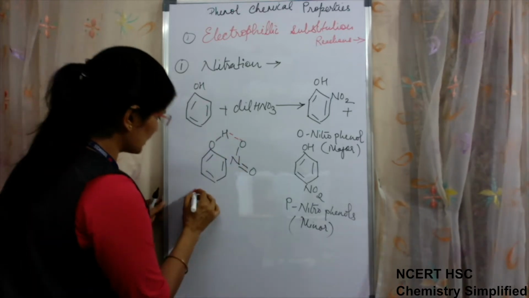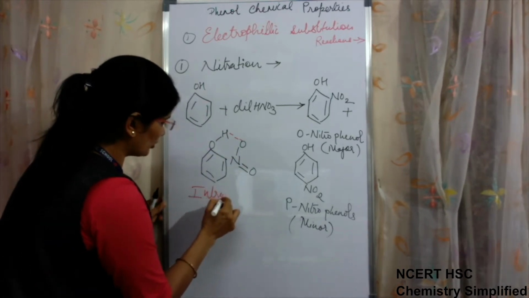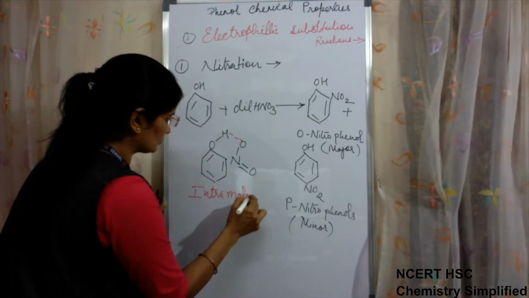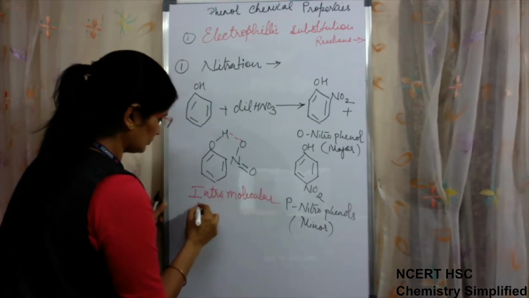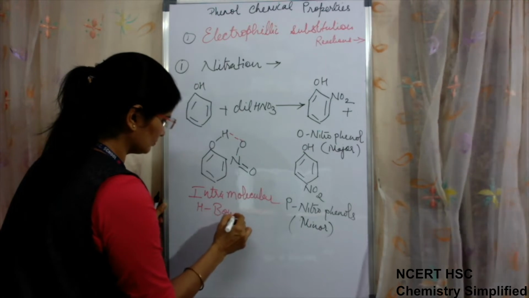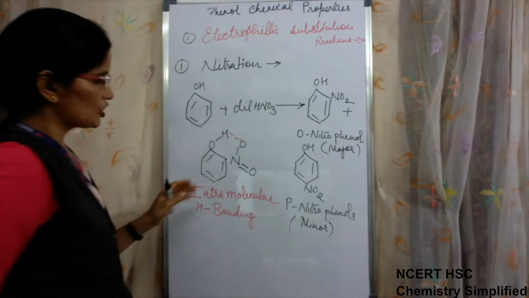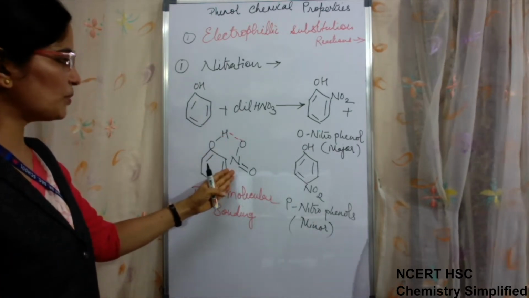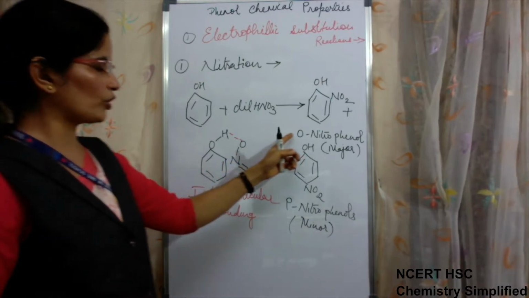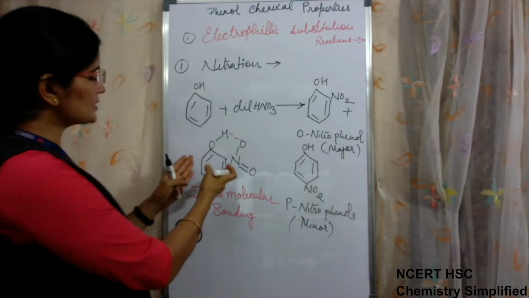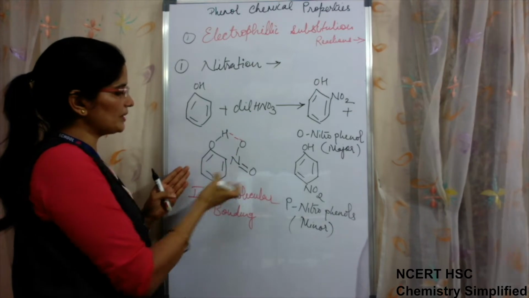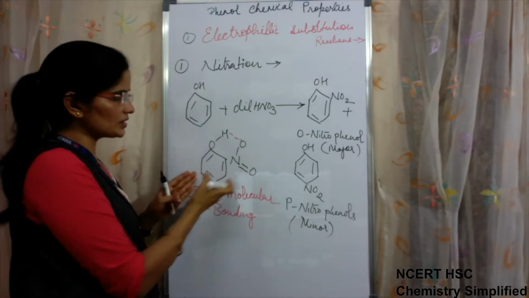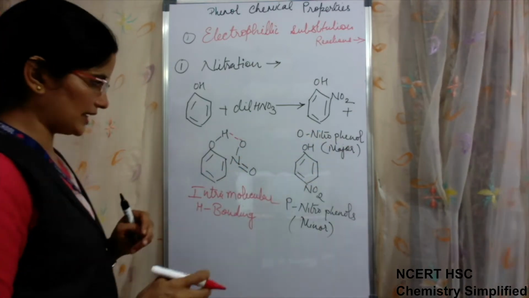This is known as intramolecular H bonding. Because intramolecular H bonding is present in orthonitrophenol, it provides extra stability to this structure. That is why it is the major product in this case.